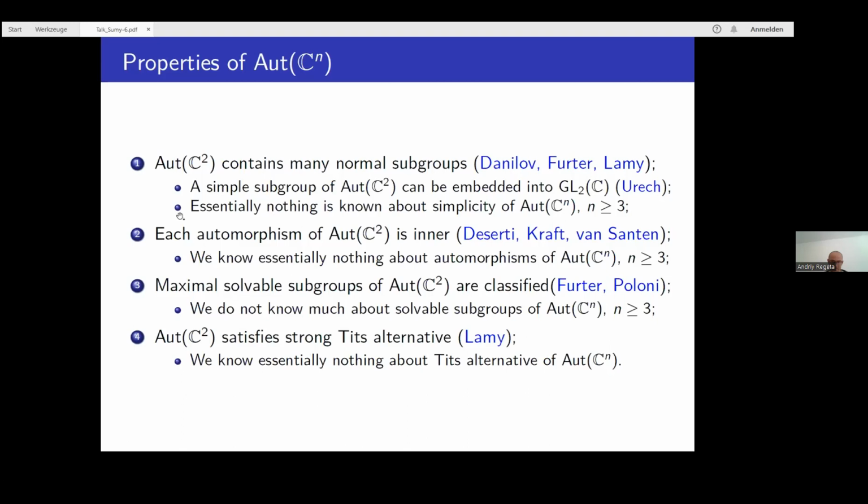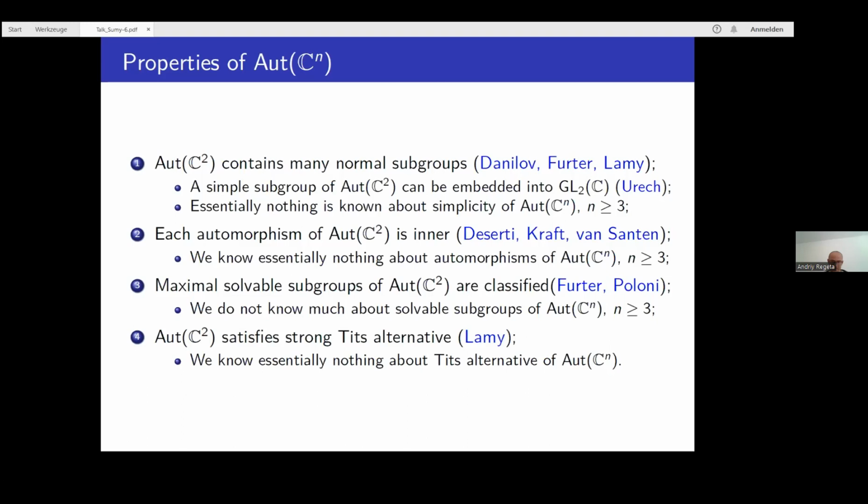The group Aut(C^2) is very far from being simple. It contains a lot of normal subgroups besides one obvious of codimension 1. The first example was found by Danilov a long time ago. And about 10 years ago, Furter and Lamy developed a theory using geometric group theory, so using the action of Aut(C^2) on an infinite dimensional hyperbolic space.